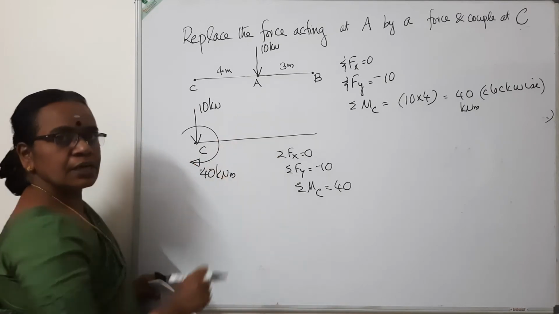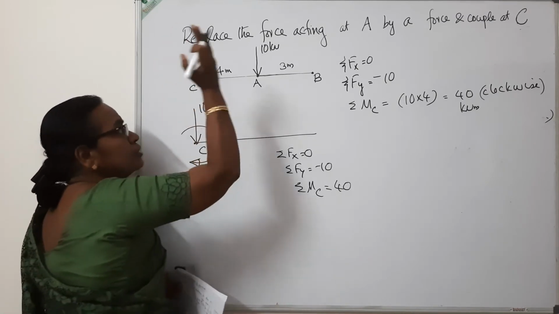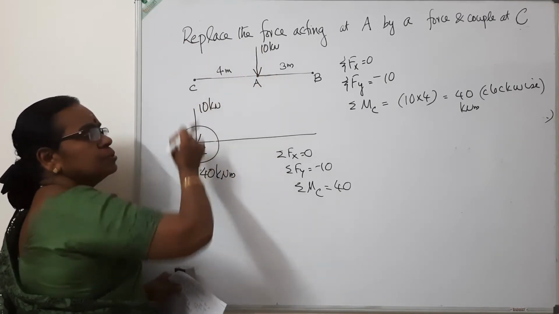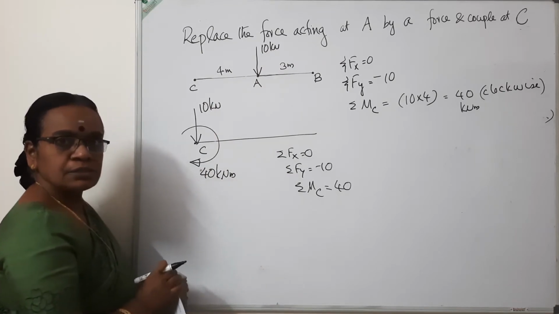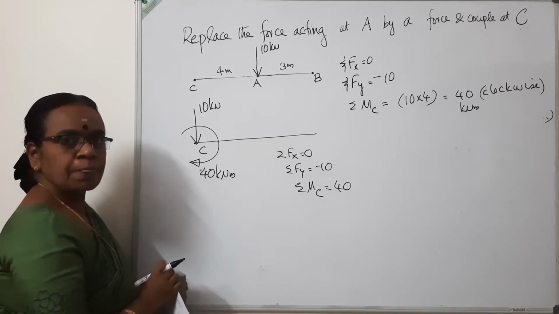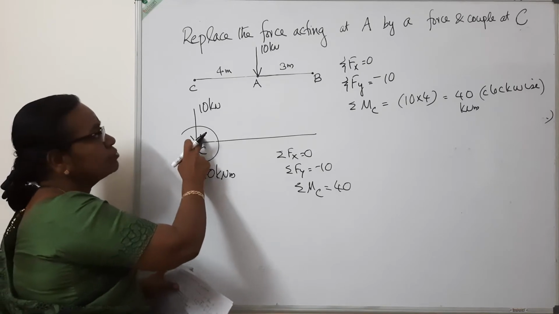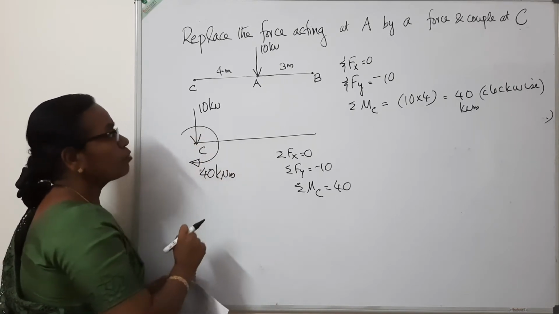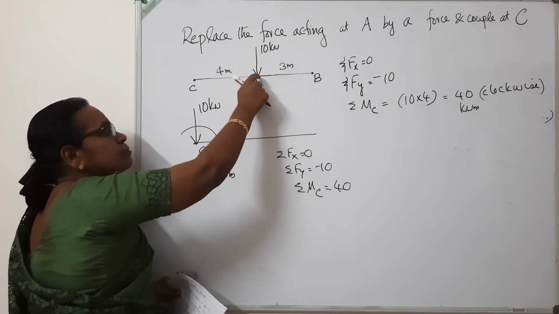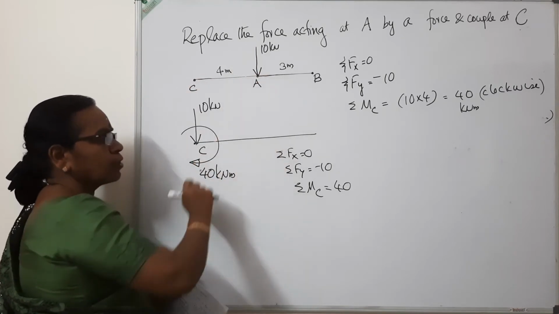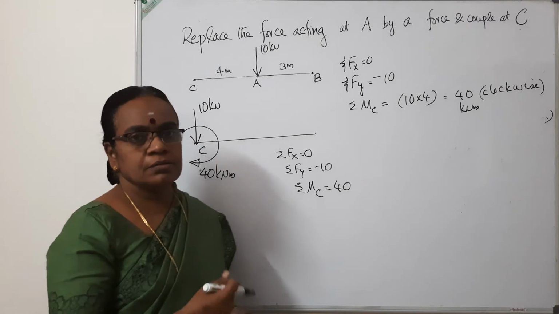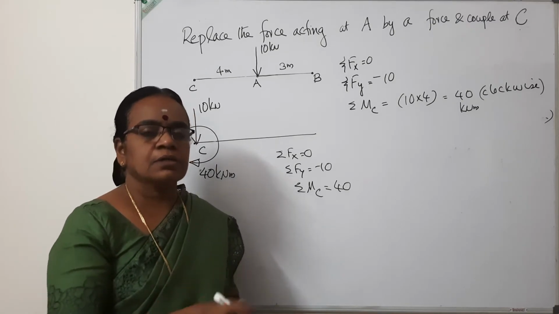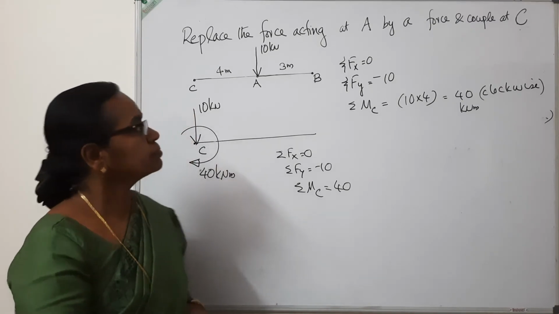So both these are equal. So if you want to replace a force from one place to another point in the same parallel direction, you have to replace it with a force of the same value and a moment. What is the moment of this force about that particular point? This will be useful in coming sessions.